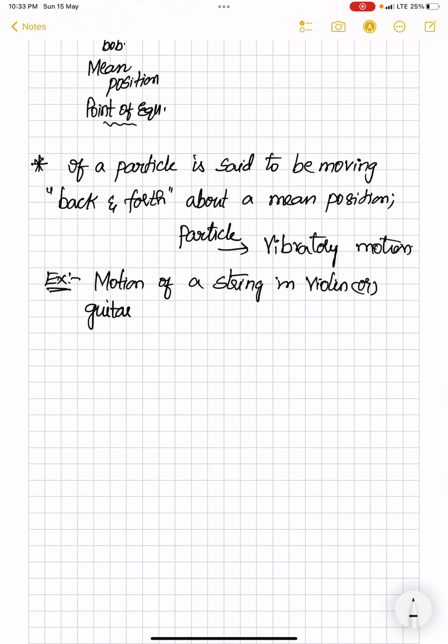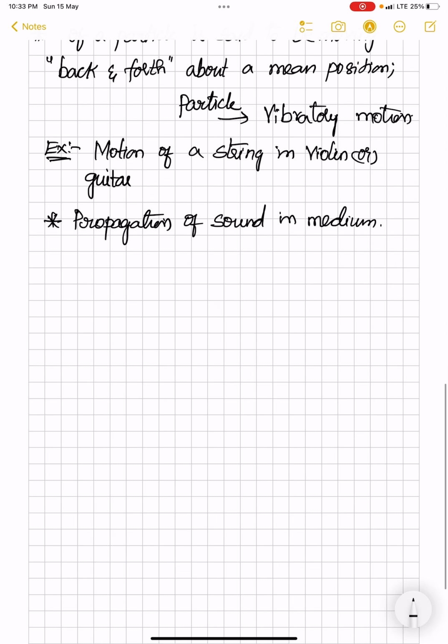If you want to understand in detail what this back and forth is, I would like to consider one more example: propagation of sound in a medium. I would like to explain this also in detail. Let me consider that the medium contains particles, and I am assuming the particles as these straight lines. The particles are all equally spaced and present in the medium. So let me consider it this way now.